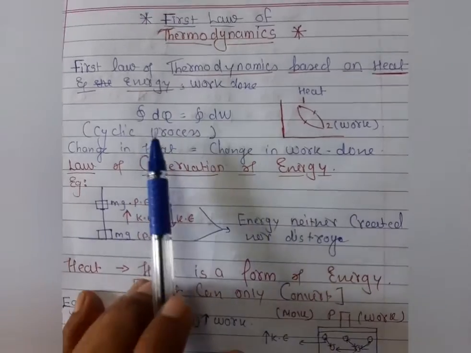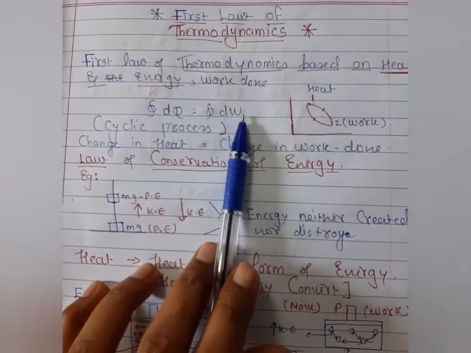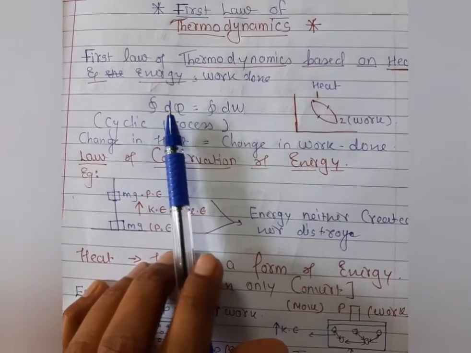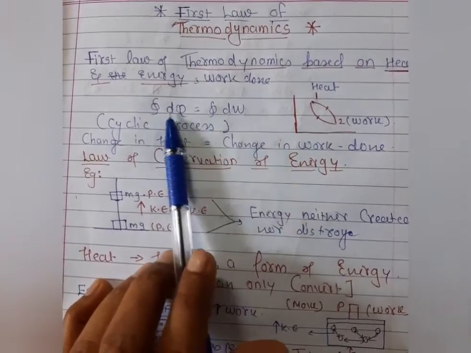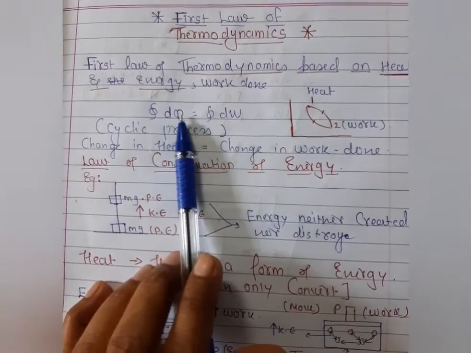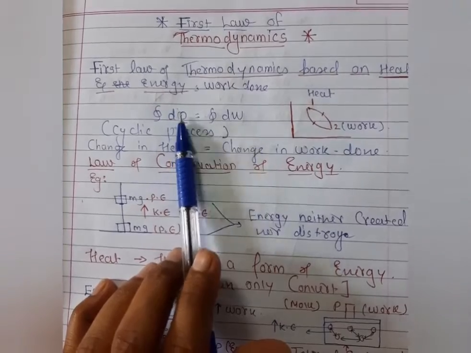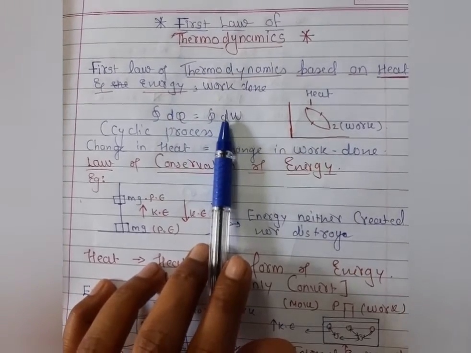So here, students, you can see the integration of dQ is equal to the integration of dW. As you know very well, here we are using the d word, it means differentiation. Here we are talking about the small change of heat, and the small change of heat is equal to the small change of work.